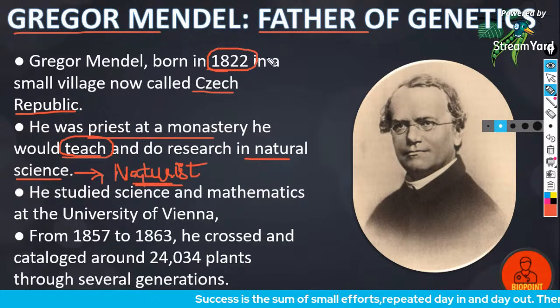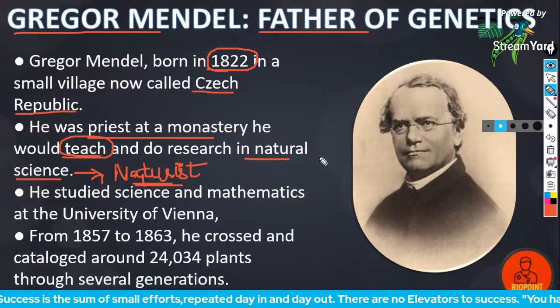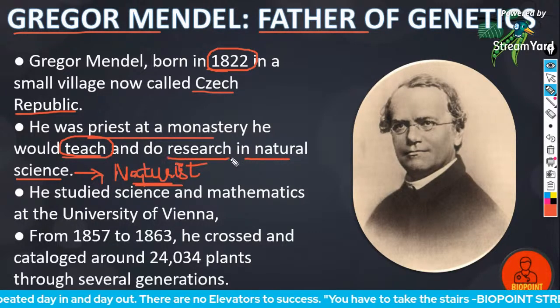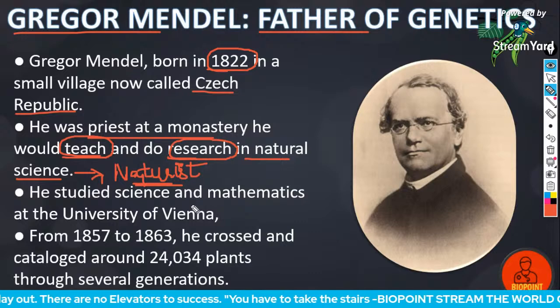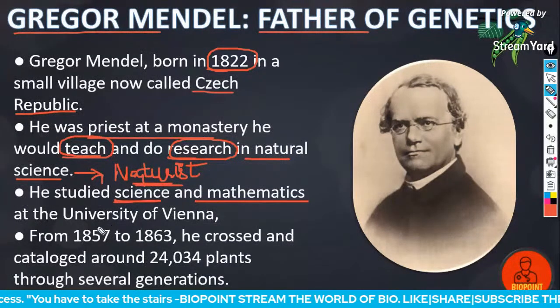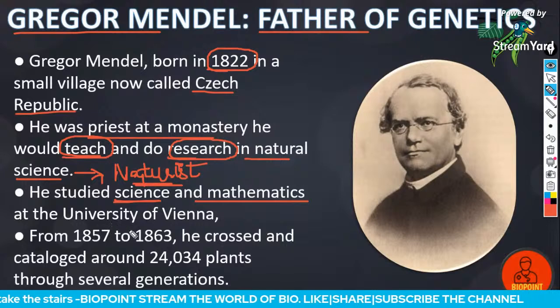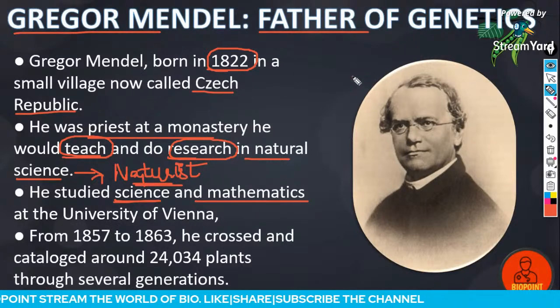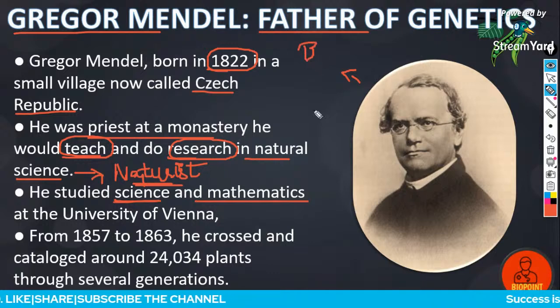So, he was born in 1822 in a small village which is now the Czech Republic. He was a priest at a monastery where he would teach and do research in natural science. He studied maths and science at the University of Vienna.